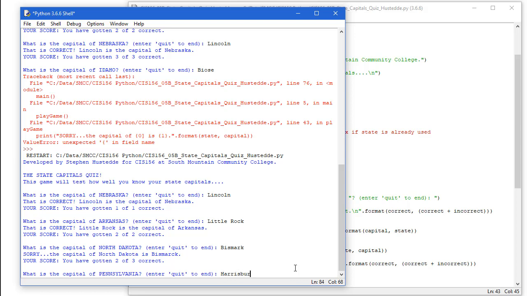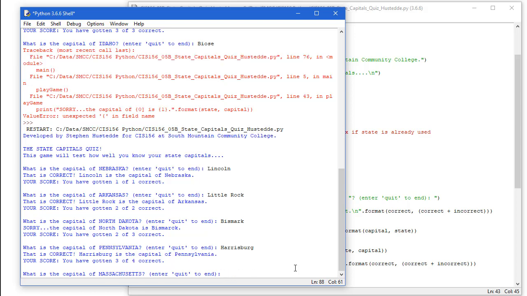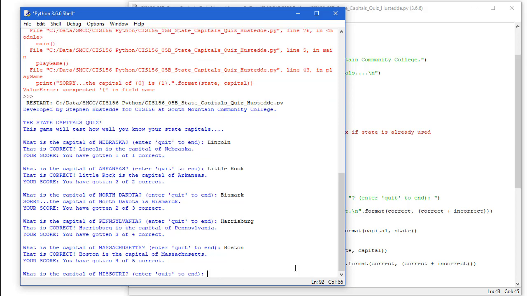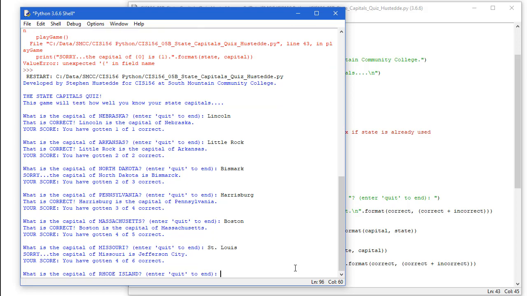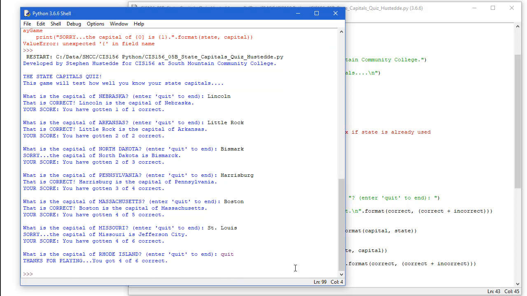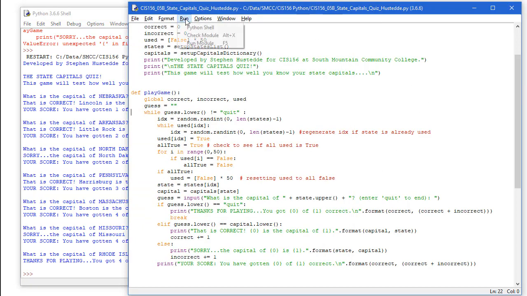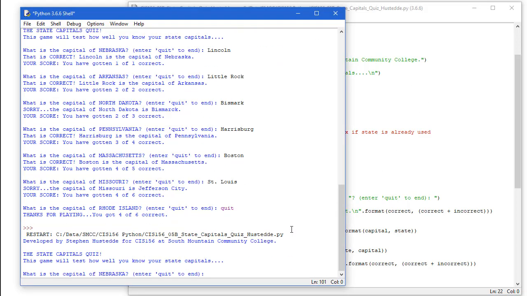Pennsylvania is Harrisburg. And then Massachusetts is Boston. So now we're at 4 of 5. Missouri is Jefferson City, but let's type in St. Louis and get that one wrong. And so now we're 4 of 6. And if I type a quit to end the game, we get a thanks for playing, you got 4 of 6. Now, the one thing I haven't tested is to make sure we can go more than 50, that it starts to repeat. So I'm just going to do that really quickly by running the module.